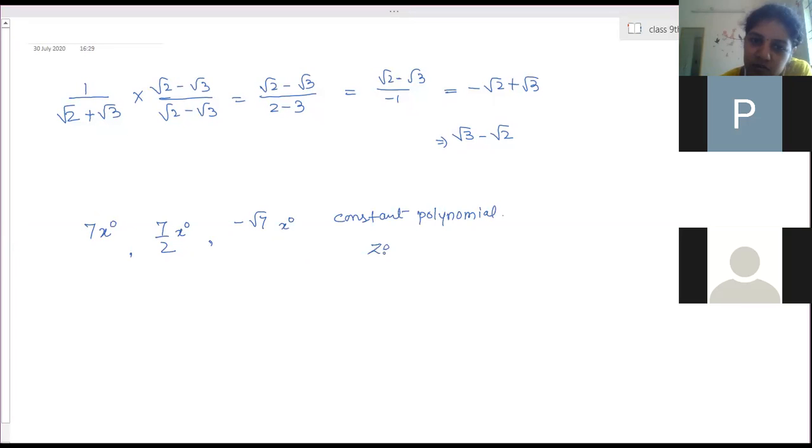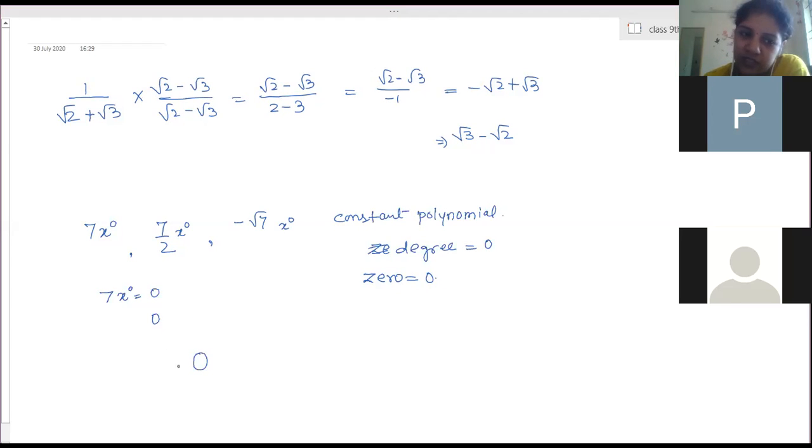And its degree is 0. The degree of a constant polynomial will be 0. And what are the zeros? Zero means substitute this equal to 0, x to the power 0 is equal to 0, so it is 0. Then it's 0 by 7. 0 by 7 is 0. So the zero of this constant polynomial is 0.